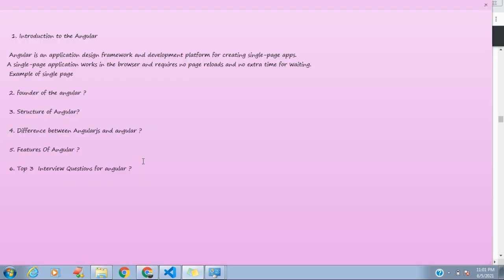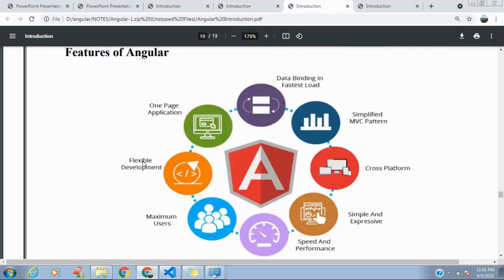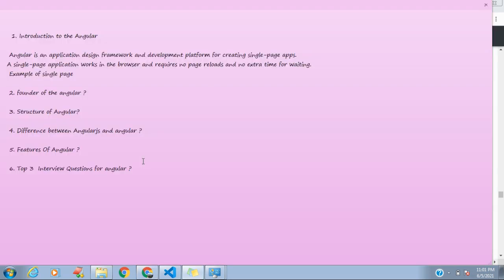And after that, what are the features of Angular? There are some features of Angular like data binding, fastest loads, simple MVC pattern, cross-platform, simple and expressive. These are some features of Angular.